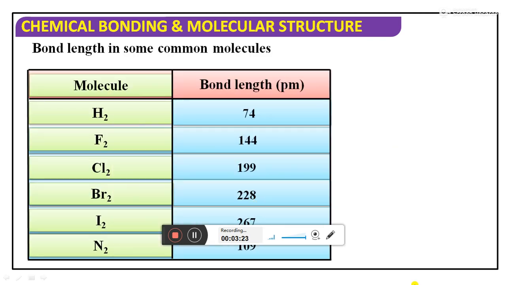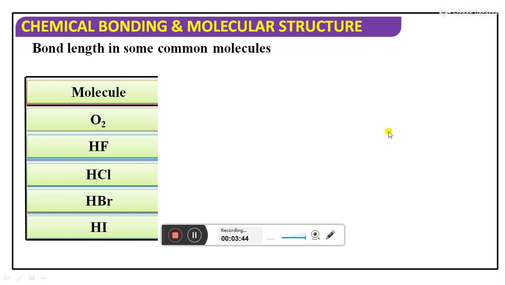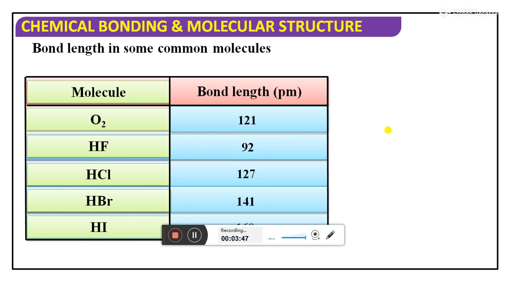You can see some common bond lengths: the hydrogen molecule, the F2 molecule, Cl2, Br2, I2. So students, one small point to remember: the bond length will decide the chemical properties of the element. This gives an idea of how chemicals react and how fast reactions take place. For example, the oxygen molecule bond length is 121 picometers, hydrogen fluoride bond length is 92 picometers, and hydrogen chloride HCl bond length is 127 picometers.